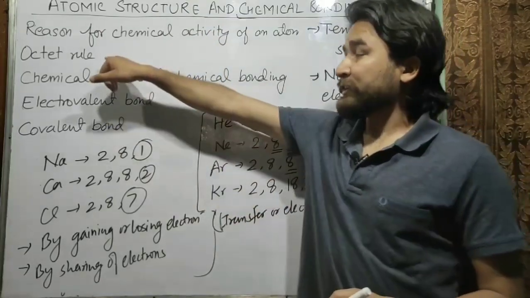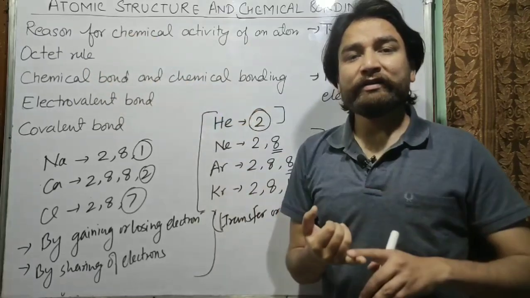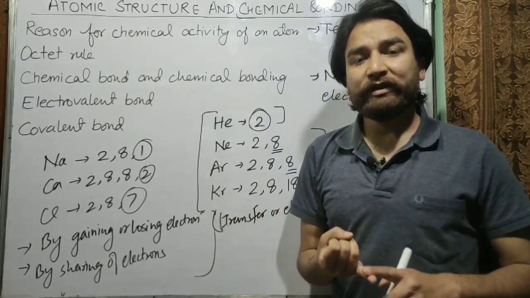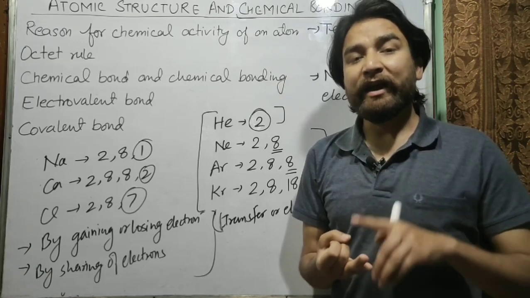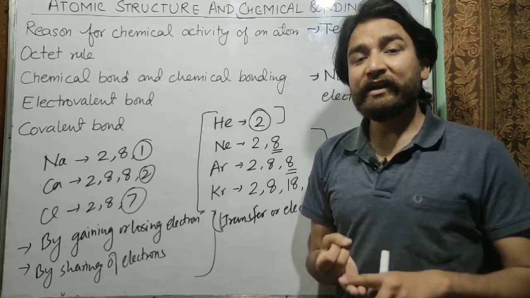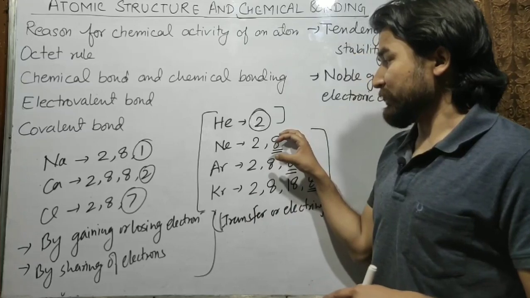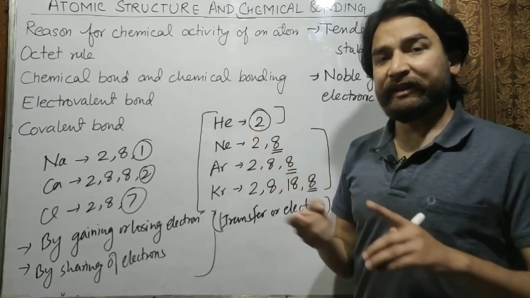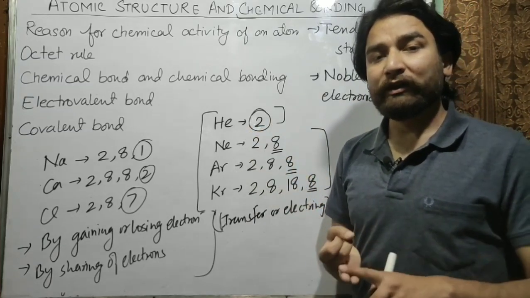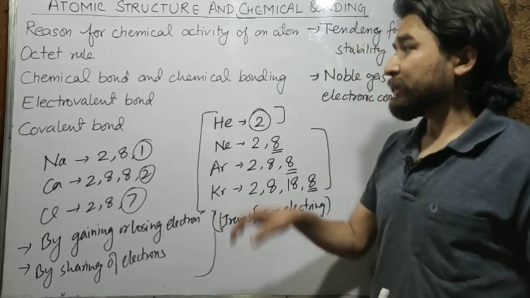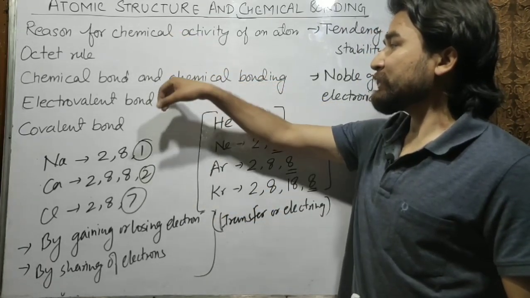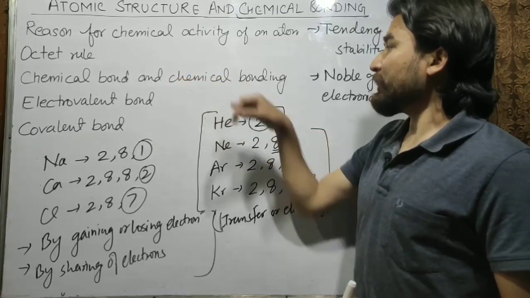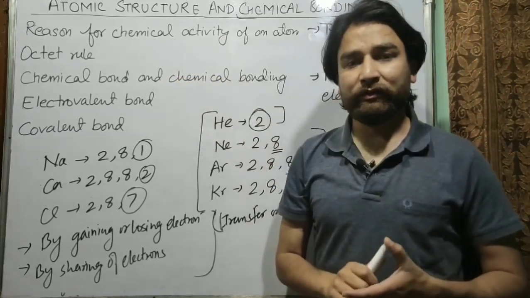Now we have discussed the octet rule. What does the octet rule say? The octet rule says that in order to achieve stability, every atom should have 8 electrons in its outermost shell. The first shell is an exception. The first shell should have 2 electrons to have stability. Now the next topic that we are going to discuss is chemical bond and chemical bonding.